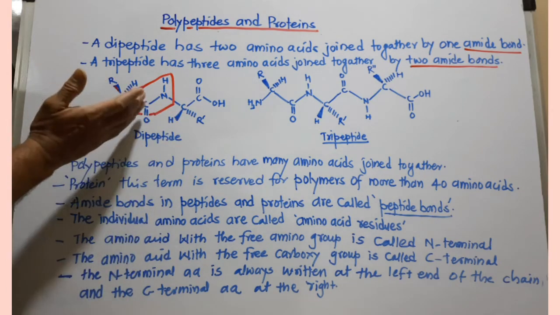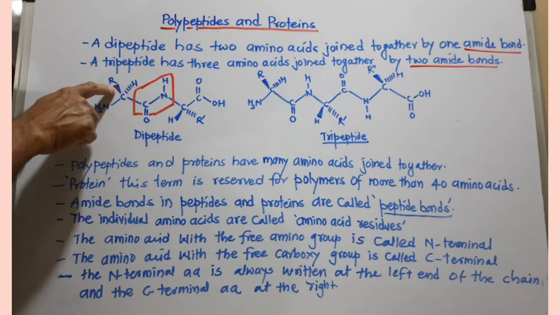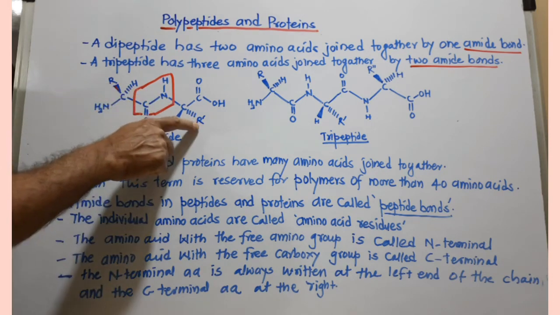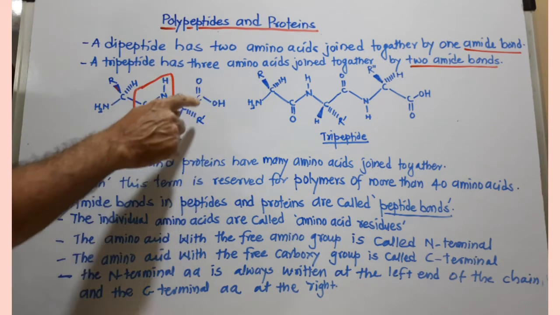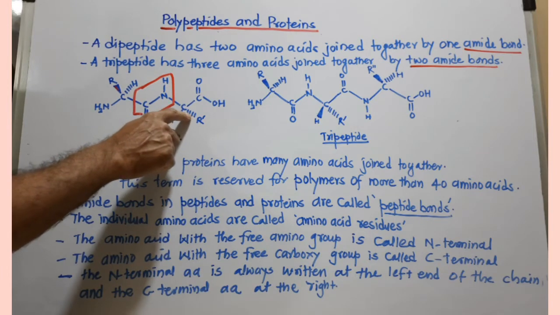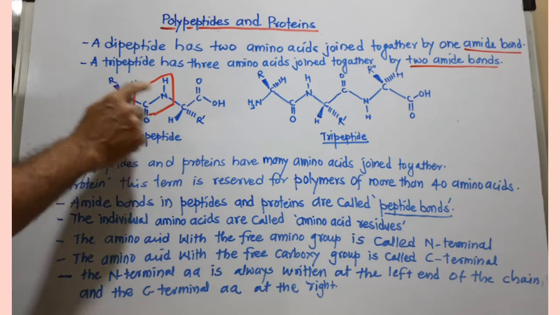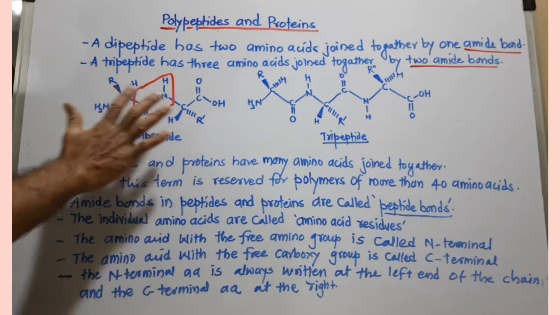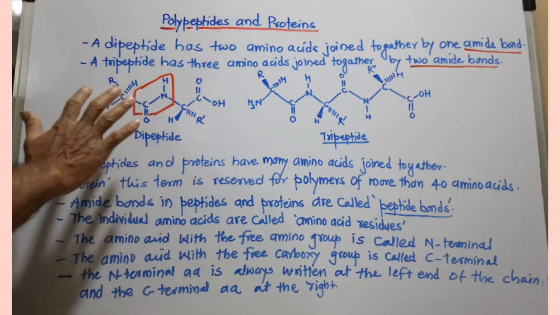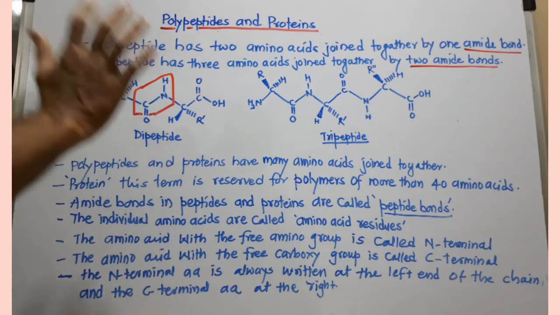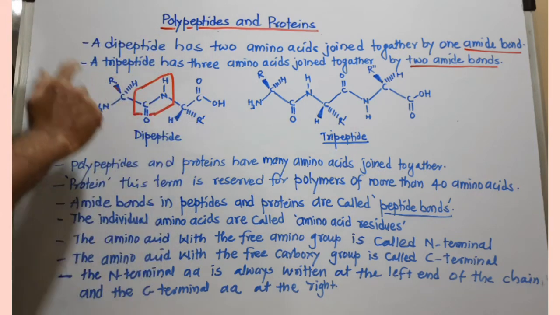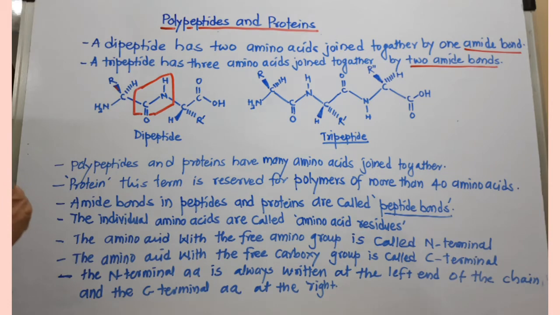Here the R is lying above the plane, shown by a solid wedge. Here the R of this amino acid portion is shown by using a broken wedge, that means lying behind the plane. So the positions of R and R dash, the side chains of this dipeptide, are opposite to each other. That means this is the S-trans conformation.